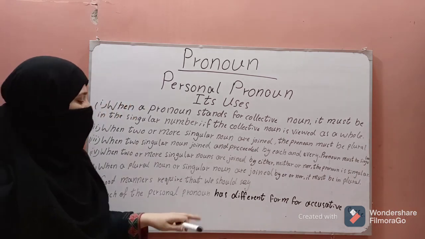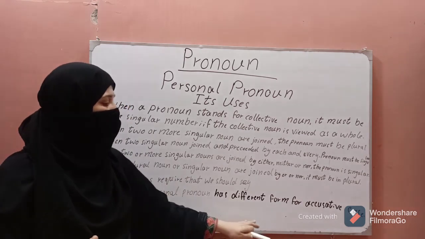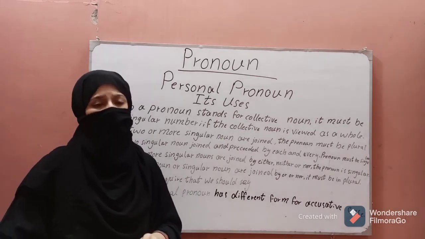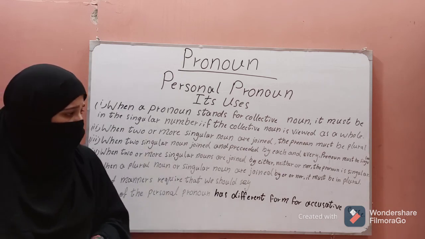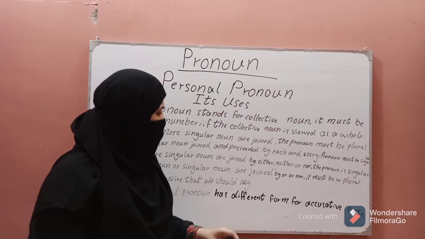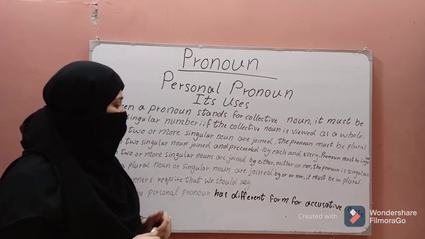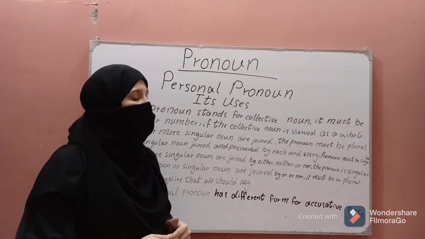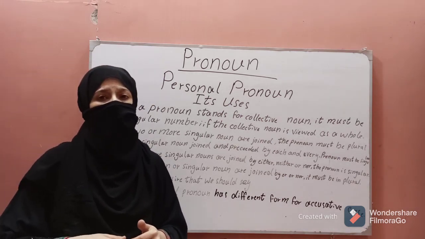Each of the personal pronouns such as I, you, we, they has a different form for the accusative case: me, them, us. But it is a common mistake to use I for me.